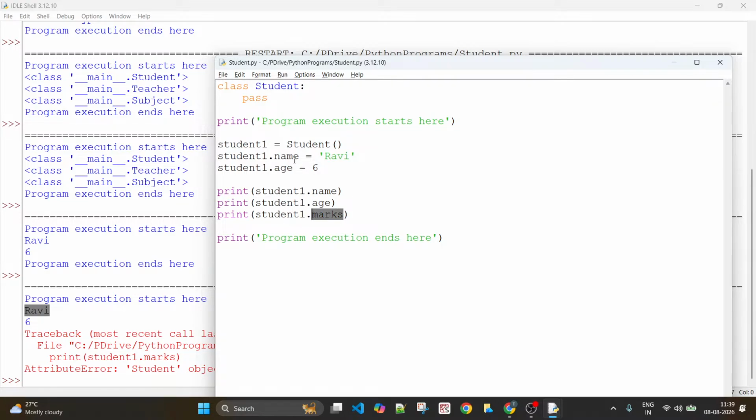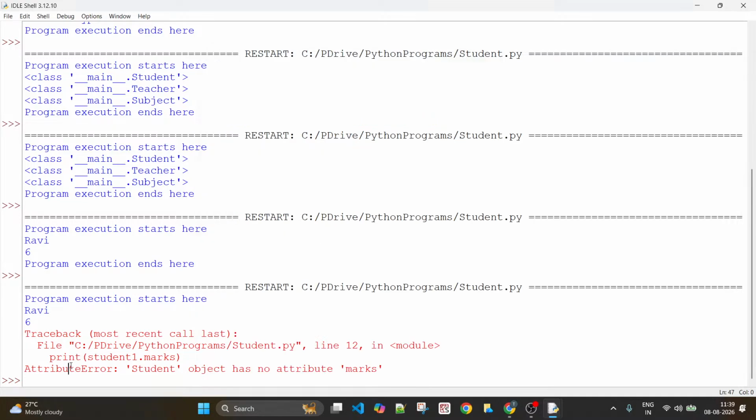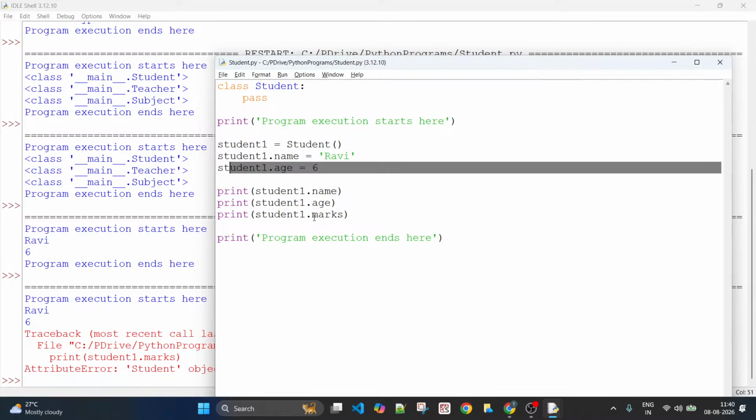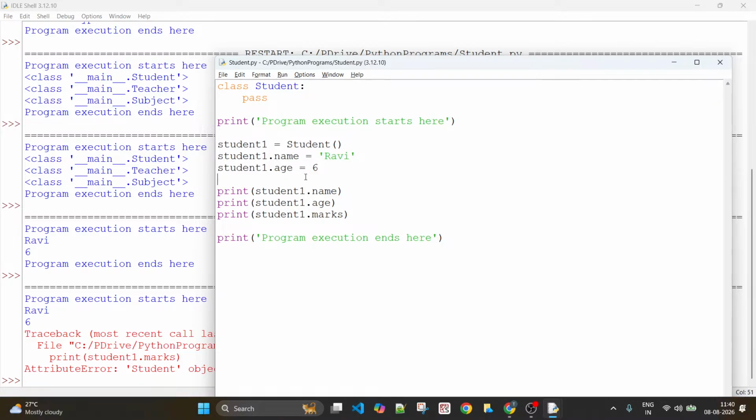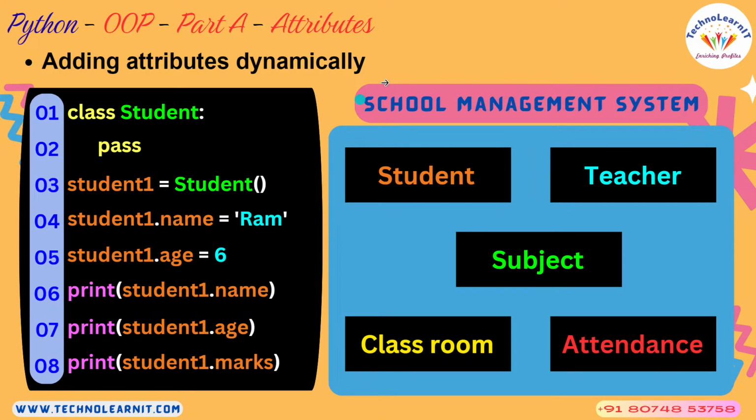When it tries to access marks, there is no attribute called marks in relation to this object student one, because that has never been created. Hence, you see an attribute error: Student object has no attribute marks, right? This becomes an attribute error. So we should be careful when adding the attributes dynamically. You cannot access an attribute that's not present. This results in an attribute error.